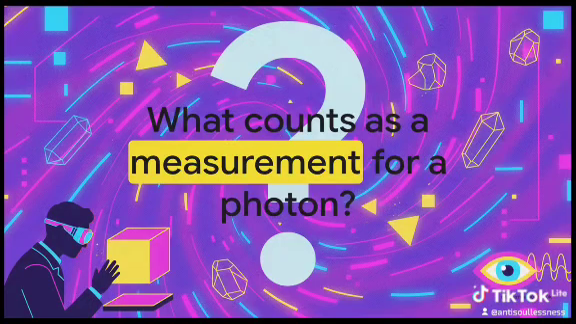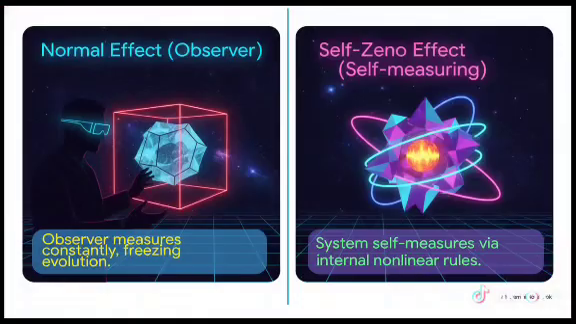And more fundamentally, what actually counts as a measurement in quantum mechanics? Does a scientist in a lab coat physically need to be looking at it? To answer that, we have to de-jargonize something called the quantum zeno effect. In a normal zeno effect, an external observer measures the system so frequently, say every nanosecond, that the quantum state literally freezes and cannot evolve.